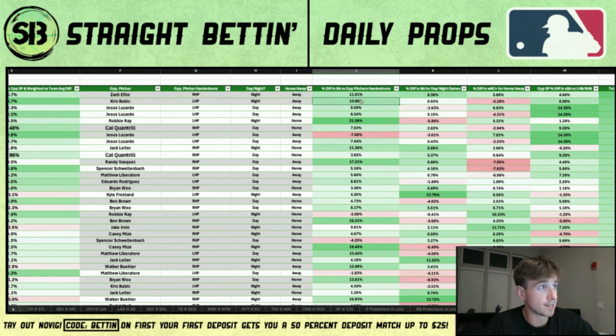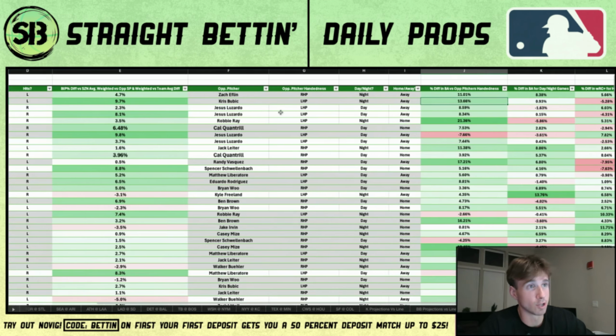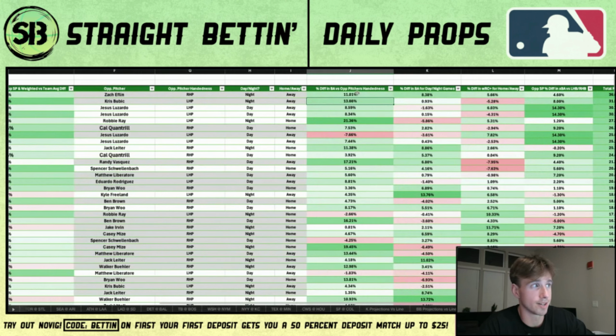Now, percent difference in batting average versus opponent pitcher's handedness. Like I said, he's going up against lefty Chris Bubich. And yeah, he has a 13.66% higher batting average against lefties than he does righties. And like I said, I don't have the exact numbers in front of me, but that's the difference, and it's definitely calculated correctly. So that really high batting average and really low strikeout rate, obviously that's correlated.